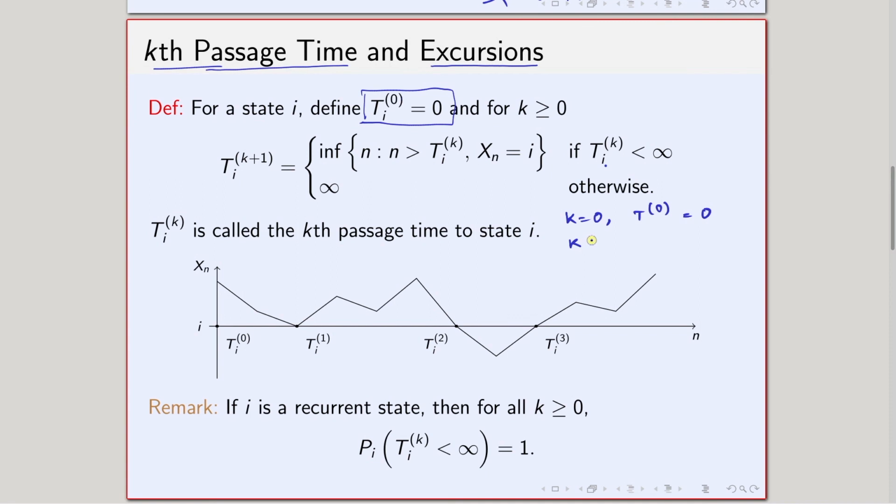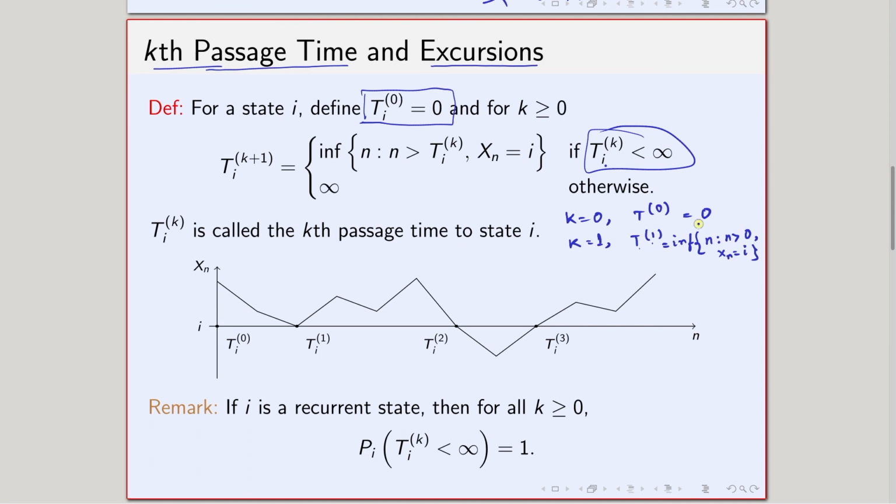Now let us talk about the k equals 1 case. By definition, it is the infimum of the set, taking the first case: the infimum of the set such that n is greater than T_i^0, and T_i^0 is 0 in this case, and X_n equals i. Because T_i^0 is 0, when I talk about T_i^1, it comes into this framework.